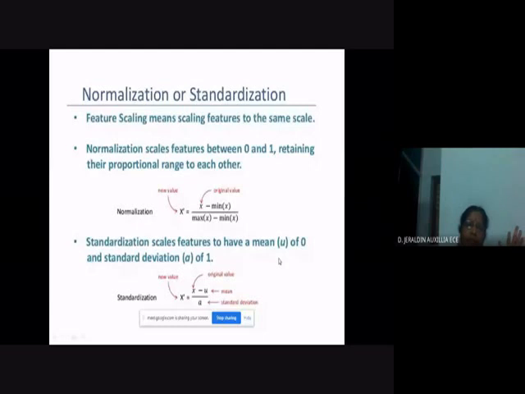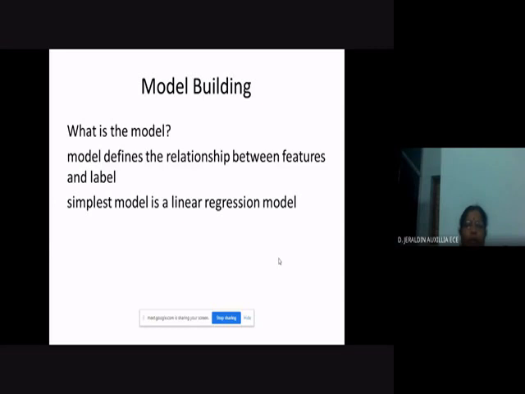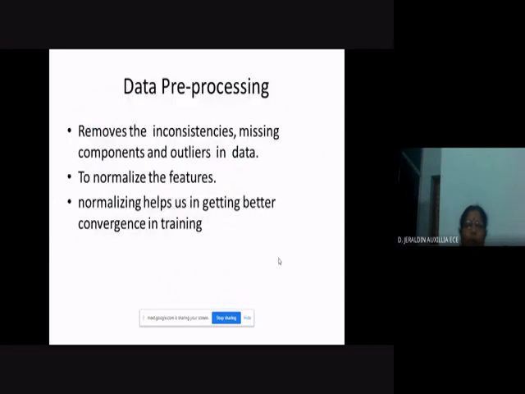Okay, so this is the normalization or standardization of the data. I have told you what is the reason for normalization and standardization, right? Okay, so I was able to complete only the 2 topics.